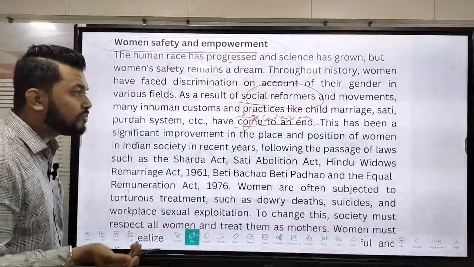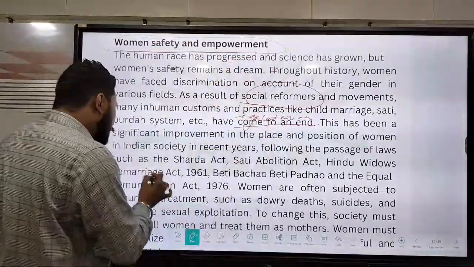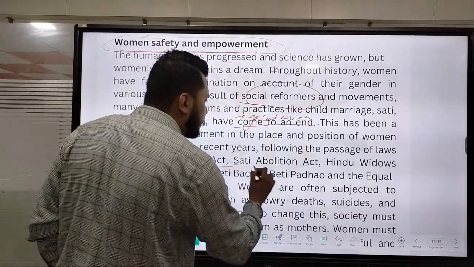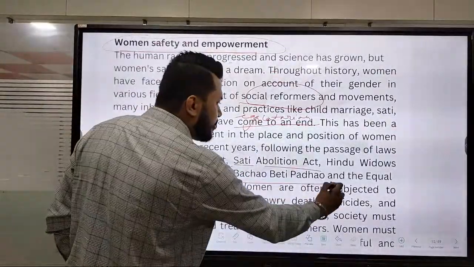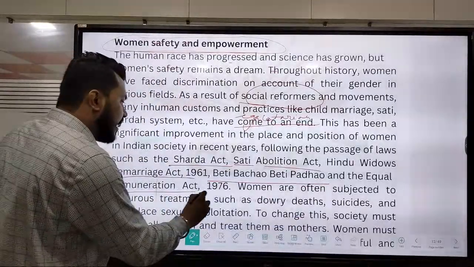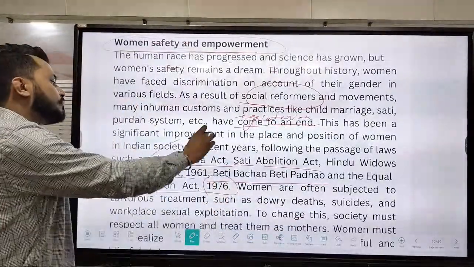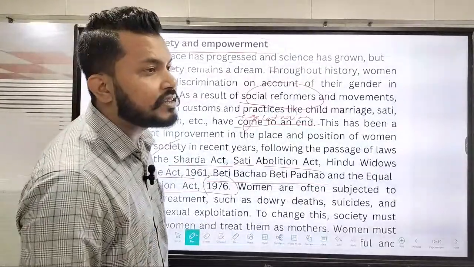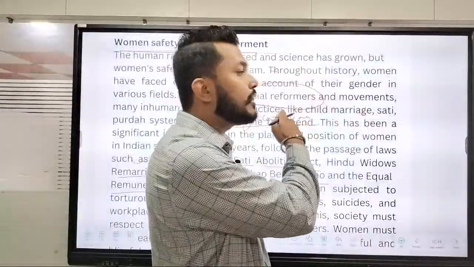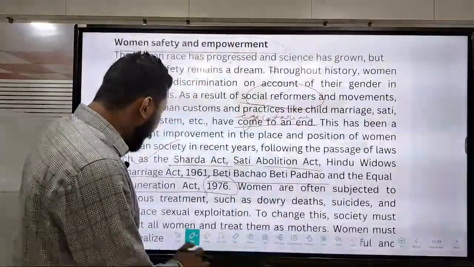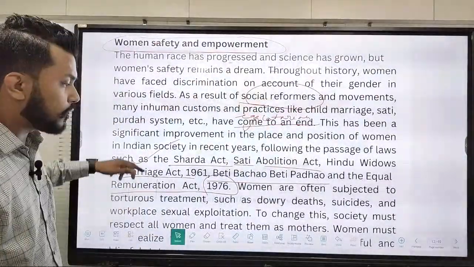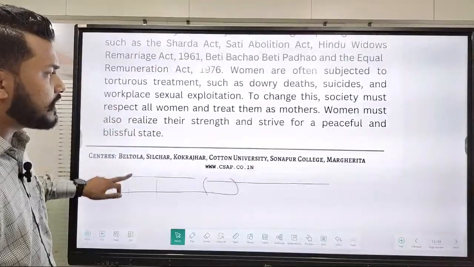And therefore I can say that in passage of time, there are various laws like the Sarda Act, the Sati Abolition Act, the Hindu Widows Marriage Act, the Beti Bachao Beti Padhao, and the Equal Remuneration Act 1976. So these are some of the measures taken by the respective governments, which you need to mention in this particular criteria of the essay. Okay, so that is our women emancipation topic. Now let me come to the next one.